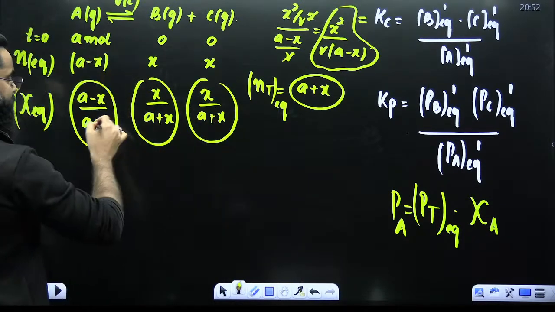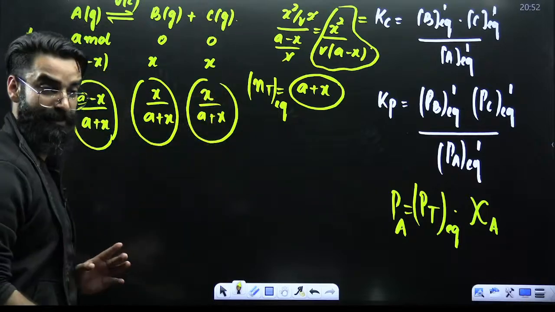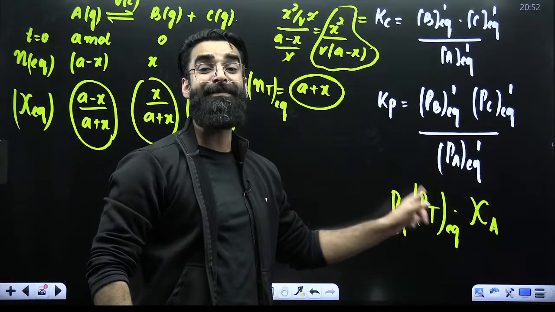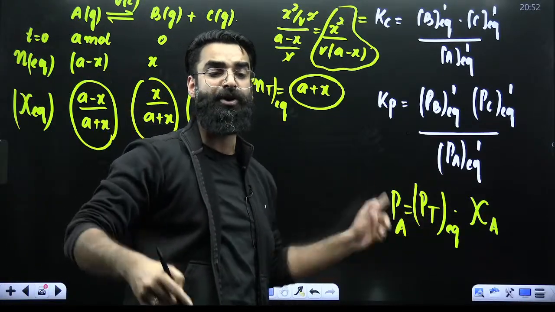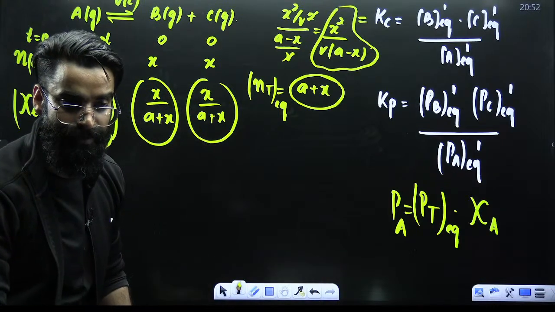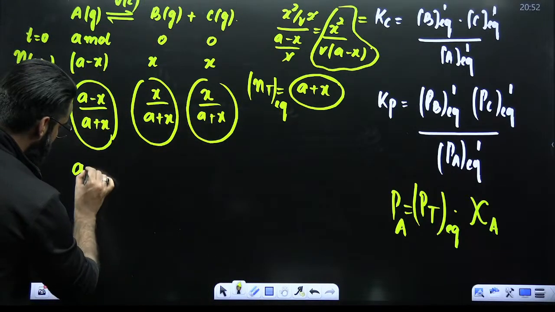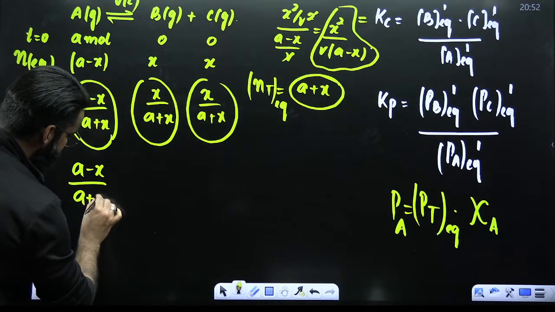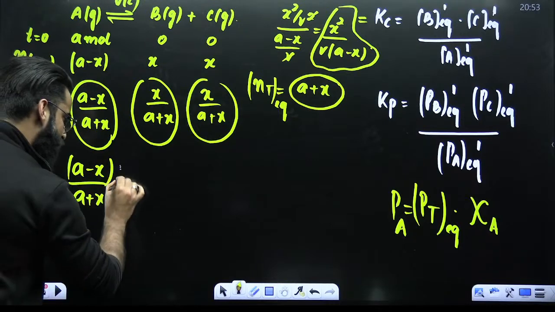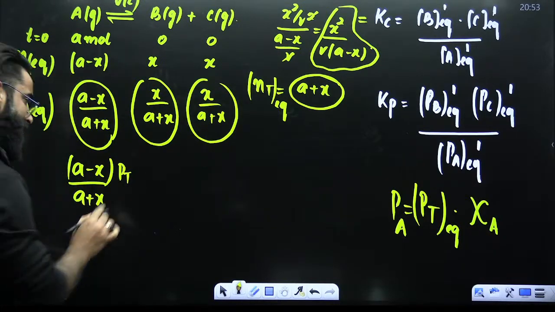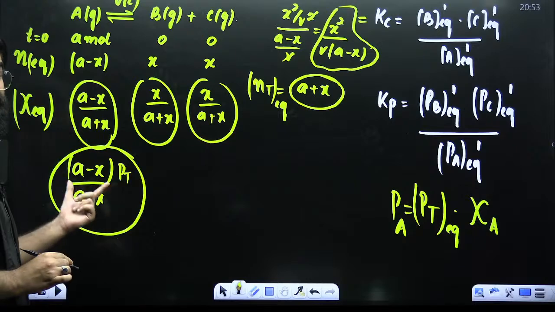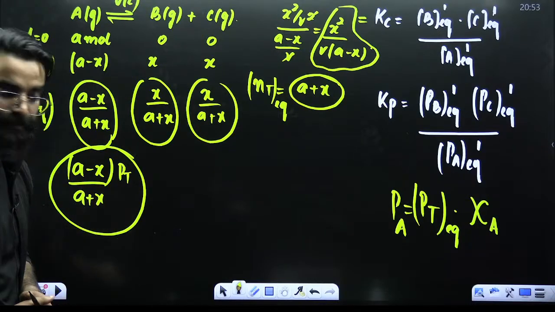This is the mole fraction of A at equilibrium, mole fraction of B at equilibrium, mole fraction of C at equilibrium. And when mole fraction is multiplied by the total pressure of the mixture at equilibrium, what do I get? I get a partial pressure. So we have A minus X divided by A plus X. If I multiply this term with the total pressure of the mixture at equilibrium, this term is what I call the partial pressure of A at equilibrium.